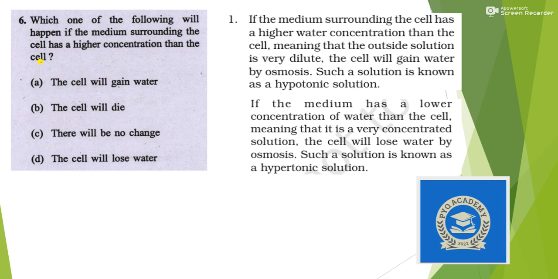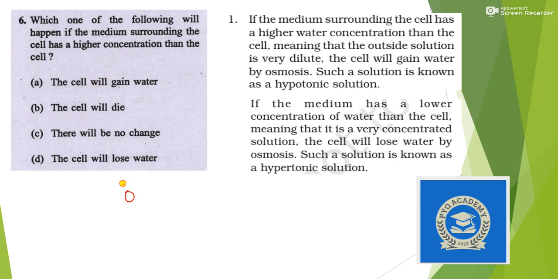Next, which one of the following will happen if the medium surrounding the cell has higher concentration than the cell? Now the question arises, higher concentration of what? Water or anything. If water is not mentioned, that means there is a higher concentration of solute.